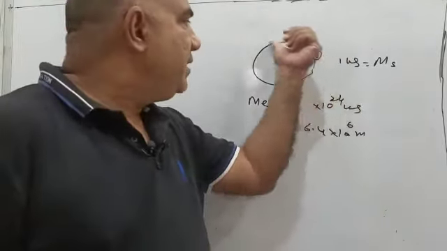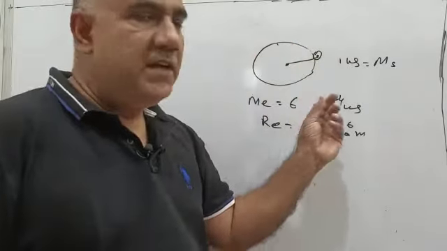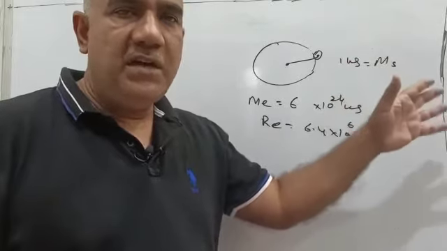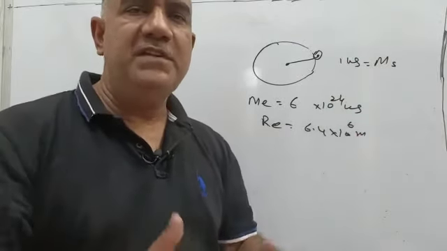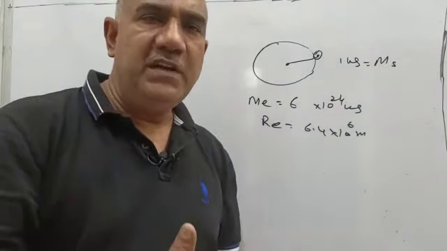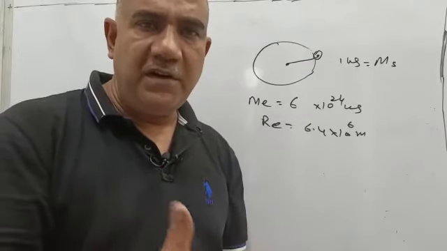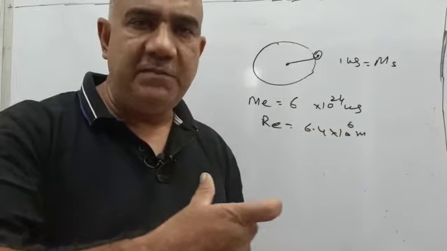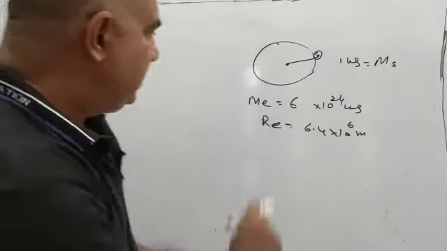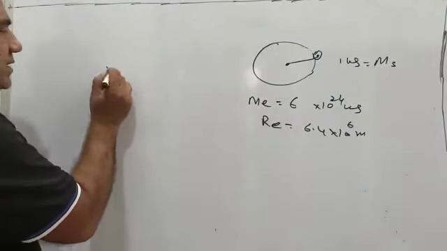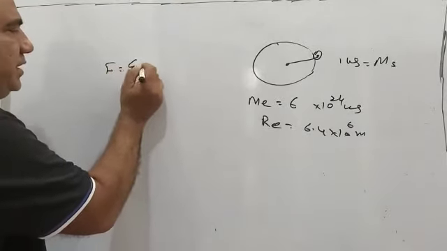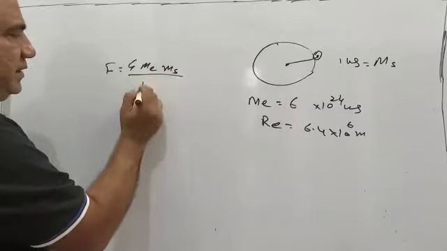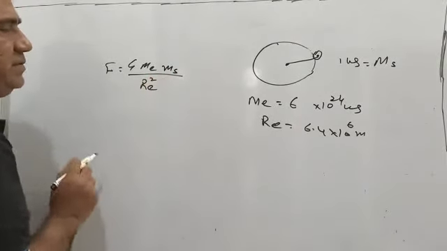Let us take Earth as one of the objects and a 1 kg stone lying on the surface of Earth as another object. So if these two objects are lying there, as per Newton's universal law of gravitation, there will be a force of attraction established between the two. And as per the statement, F is equal to G times the mass of Earth times the mass of the stone, divided by the square of the radius of Earth.